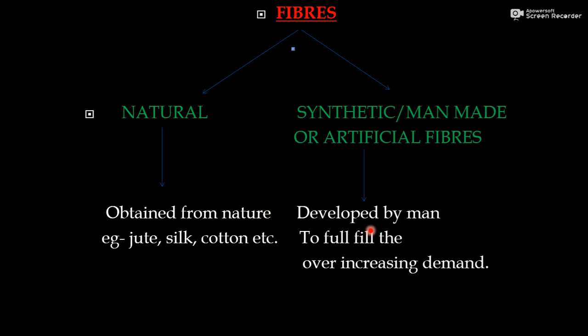Synthetic fibers are developed by man. That's why these are named man-made, artificial fiber or synthetic fiber. But why is there a need to make synthetic fiber if we have natural fiber? It is because of the ever increasing demand of the increasing population. As you know, the population is increasing day by day. So the natural fibers cannot fulfill the demand of the increasing population. So that's why man made these fibers, known as synthetic or man-made fibers.